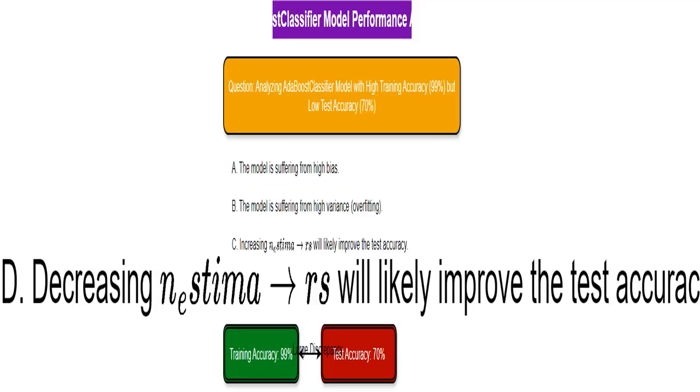That's correct, N_estimators controls how many weak learners are combined. Reducing this number simplifies the model, preventing it from overfitting. I expect the test accuracy will get better.